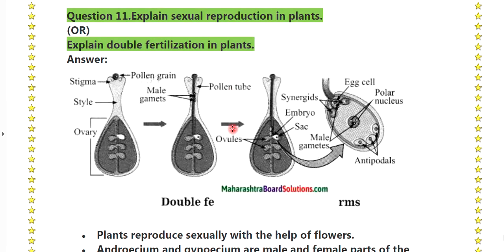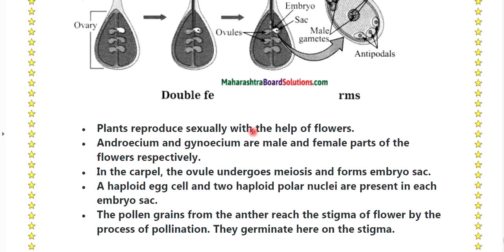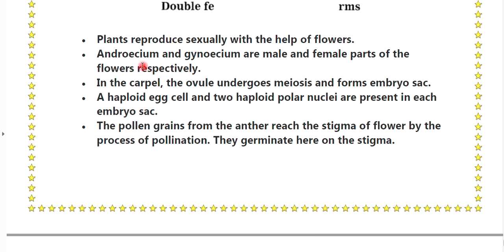Question number 11. Explain the sexual reproduction. See the diagram of the sexual reproduction. Plants reproduce sexually with the help of flowers. Androecium and gynoecium are the male and female parts of the flower respectively. In the carpel, the ovule undergoes meiosis and forms the embryo sac. The haploid egg cell and two haploid polar nuclei are present in the embryo sac. The pollen grains from another flower reach the stigma by the process of pollination.